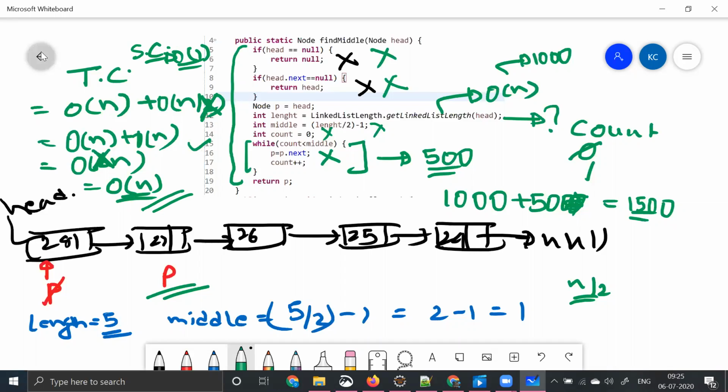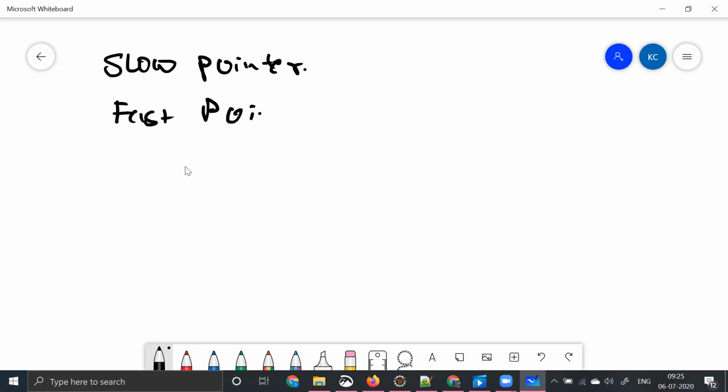Now let me introduce you to a new concept in solving linked list problems. This is the most common concept that is used to solve any medium or tough interview question in linked lists. So what is that concept called? It is called the concept of slow pointer and fast pointer. Slow pointer and fast pointer.